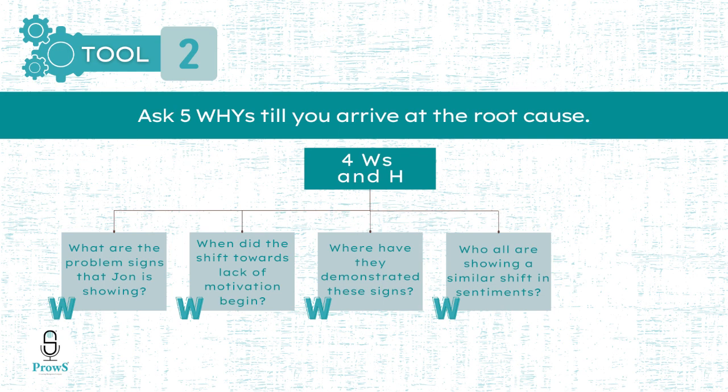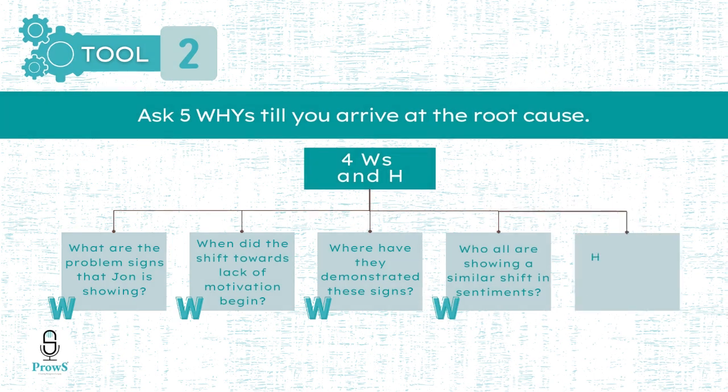Answering these 4 questions will help people managers identify a pattern. And finally, after identifying the root cause, Donna will ask herself the last question: how? How to resolve the conflict. That's the 4 W's and 1 H method to arrive at the root cause of a conflict.